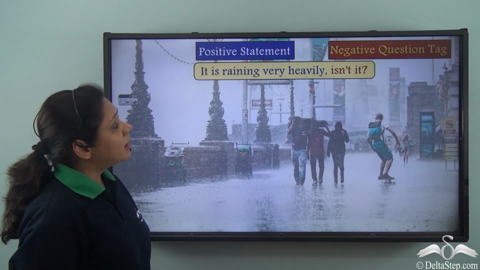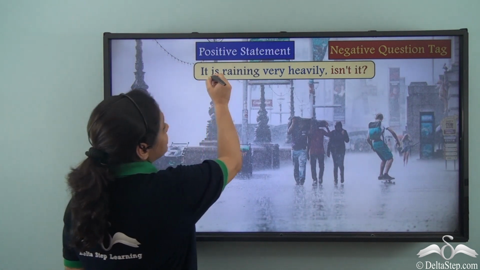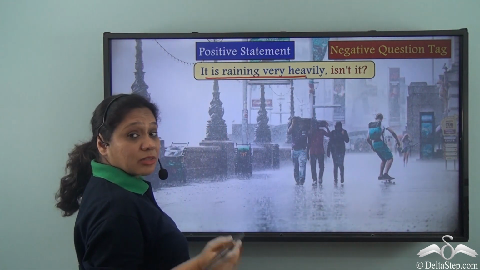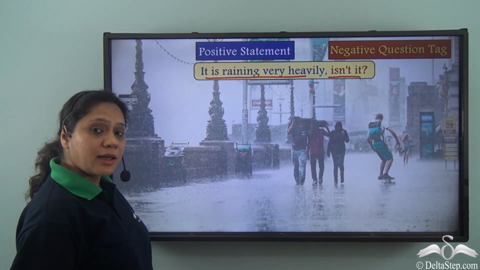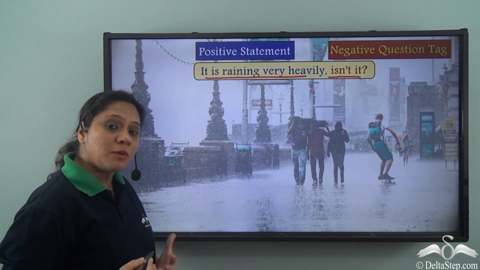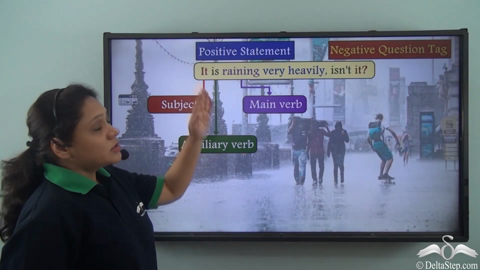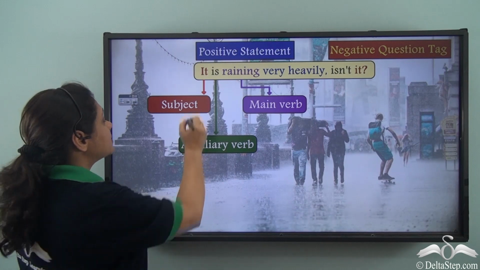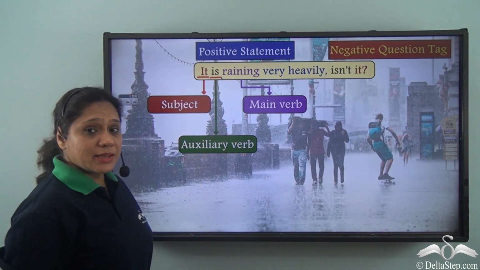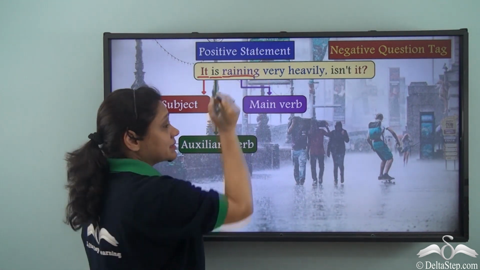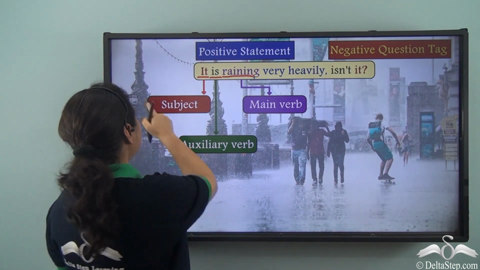Now, this statement is a positive statement. It is raining very heavily, and the question tag isn't it is a negative question tag. Now, how have we formed this negative question tag? Let us see. So, this positive statement has the subject it, an auxiliary verb is, and raining as the main verb. And how have we formed the question tag?